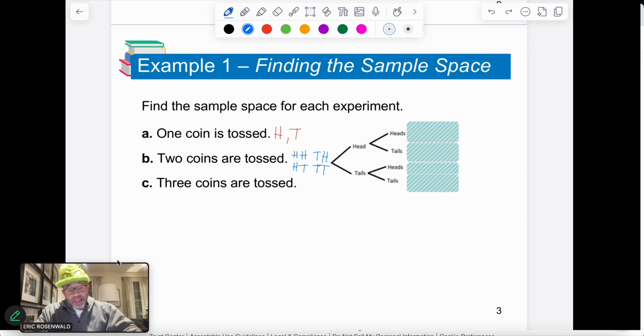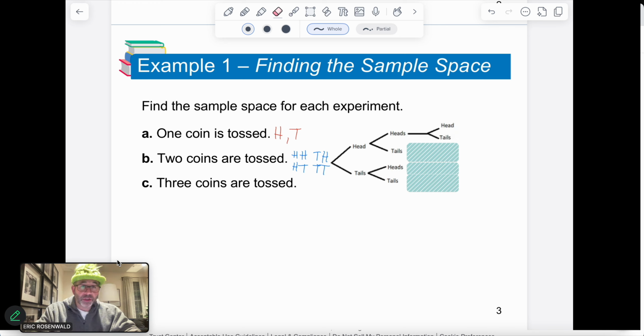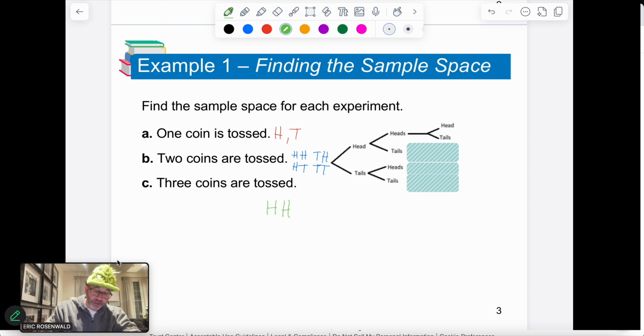If we go one step further and say, let's generate the outcomes when we have 3 flips taking place. Well, if I go heads and then heads on the first 2, the next time I flip it, I would get either heads or tails. So that means I can go heads, heads, heads. I can go heads, heads, tails. These are possible outcomes that we can have here. So we can have heads, heads, heads, and heads, heads, tails. That's 2 of the possible outcomes there.